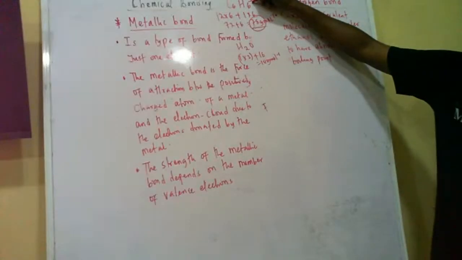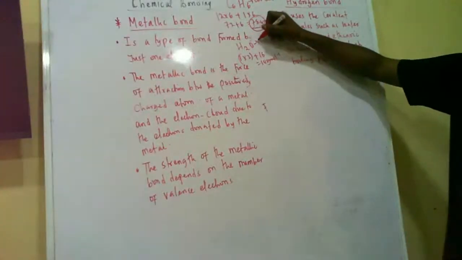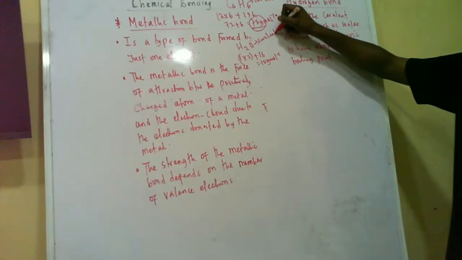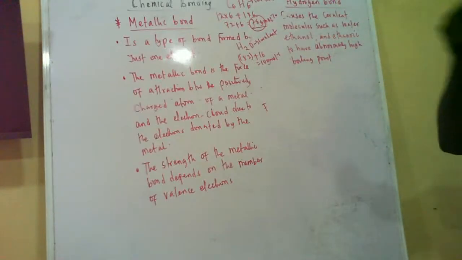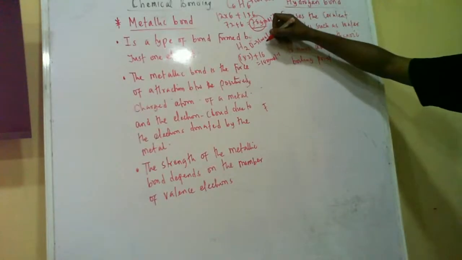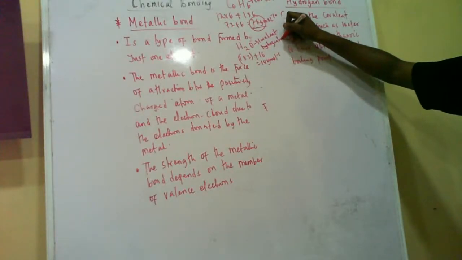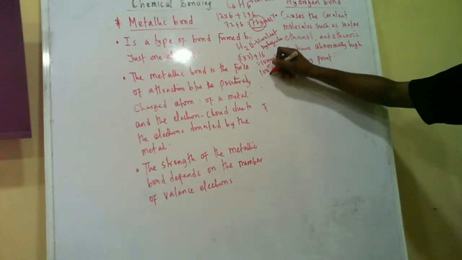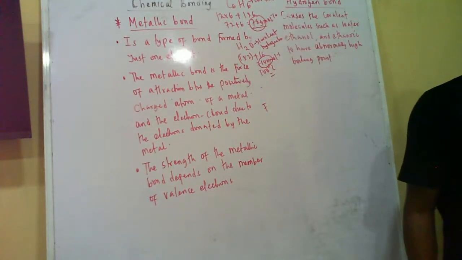Why? Because benzene contains only covalent bond. Water contains covalent bond, but also has what? Hydrogen bond. So what is the cause of hydrogen bond? That's what I want to learn next. So water has covalent bond and also has hydrogen bond. Hydrogen bond is the reason why water boils at what? 100 degrees Celsius, very high. For this mass, 18, 100 degrees Celsius is very high.